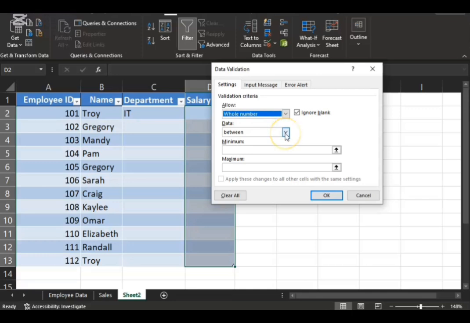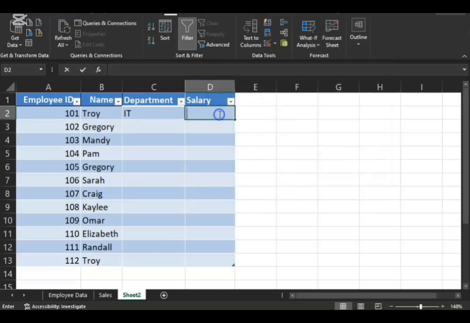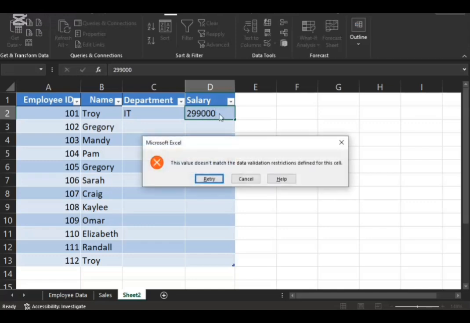You can choose decimals if you desire. Between. So I want to see between 300,000 to 10 million. Okay. And if I come here now and I enter 29900, it gives an error because it doesn't fall within the range.